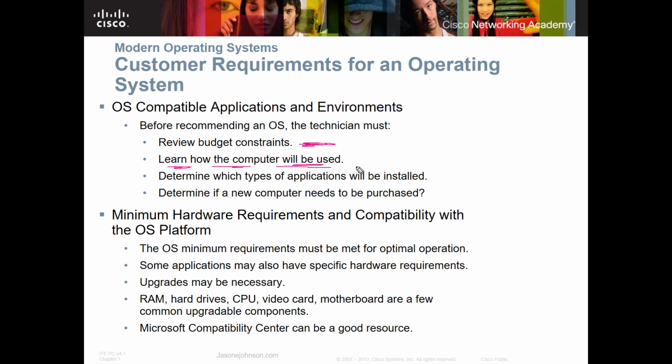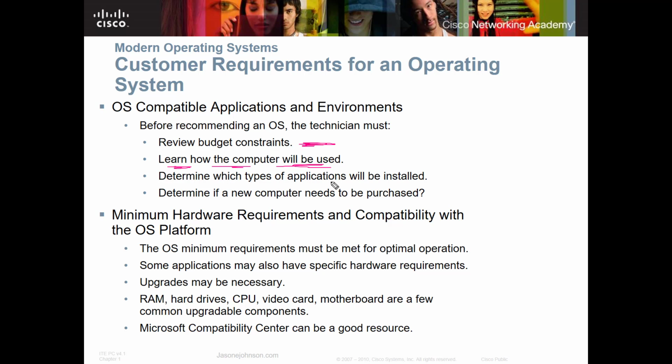And they don't really run any graphic-intensive programs. They're not going to need a computer that's high-end. They're not going to need a lot of memory. They're not going to need a big hard drive for a lot of storage space. Versus a user that may be playing video games, a video game user is going to need a graphics processor that's on the high end, or they'll want that on the high end. If you've got somebody that's doing video and photography, they're going to need more hard drive space. So you're going to need to look at those needs and look at the cost and see how those are going to work on there.